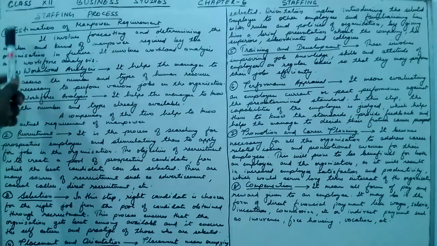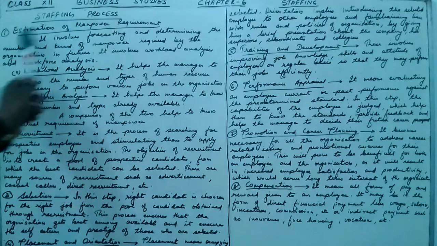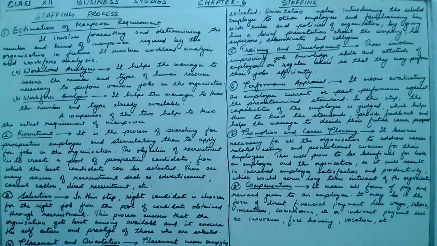Staffing process, there are basically 8 staffing processes. So all these 8 staffing processes we are going to study. The first is estimation of manpower requirement. So the first step, before that you should know what is the staffing process. The staffing process begins with estimating the requirement of the human resource.